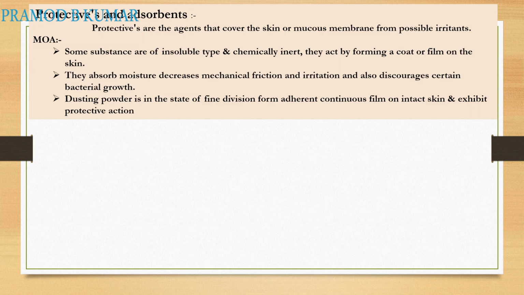Dusting powder is in the state of a fine powder, forming an adherent continuous film and exhibiting a protective action. You put a dusting powder on. An example is clotrimazole dusting powder, an antifungal. Clotrimazole is mixed with the dusting powder, so in case of fungal infection, it acts as a protective as well as an absorbent. It doesn't allow the fungus to grow again, and it has an anti-infective property, which is your clotrimazole.